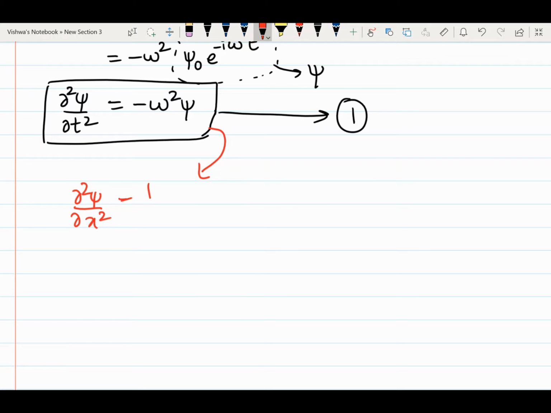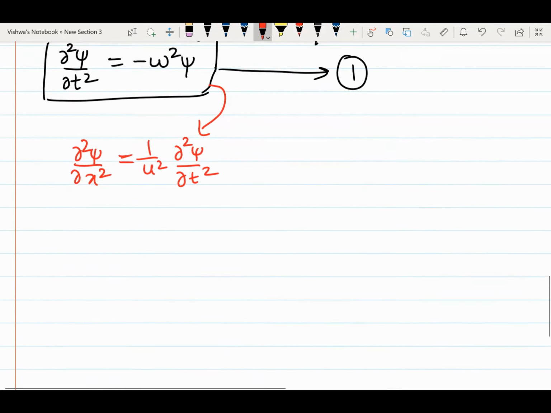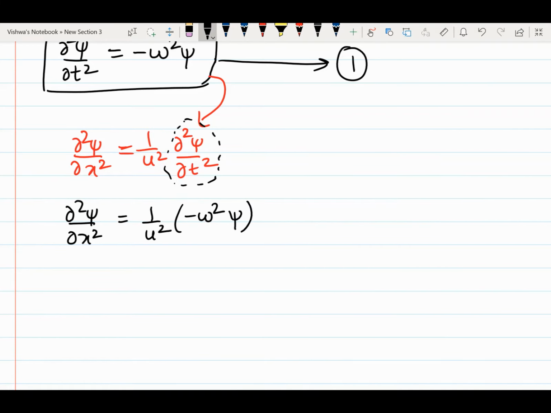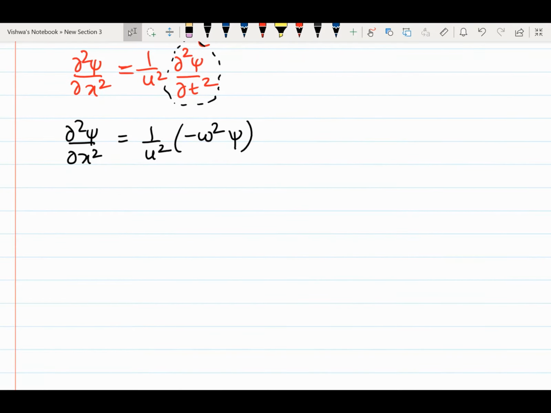If you substitute this equation in the differential equation, that is ∂²ψ/∂x² = (1/u²) ∂²ψ/∂t², replacing the term ∂²ψ/∂t², we will get ∂²ψ/∂x² = (1/u²)(−ω²)ψ. Then we know that ω = 2πν, where ν is frequency.